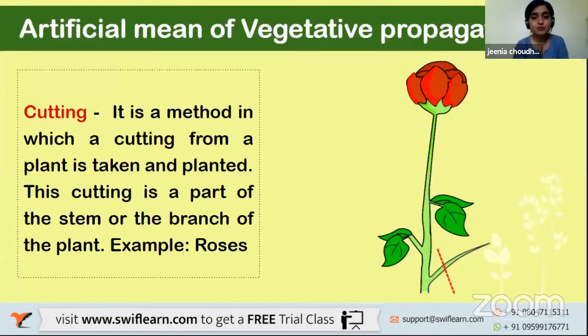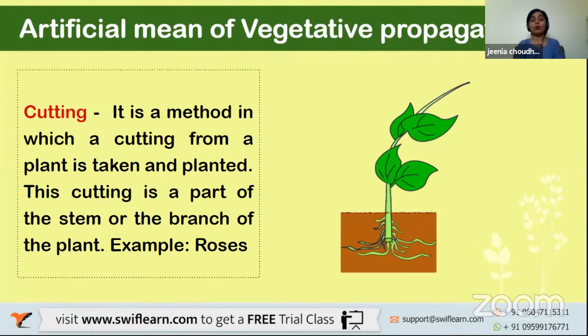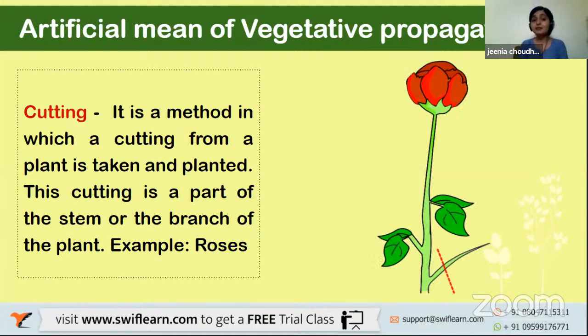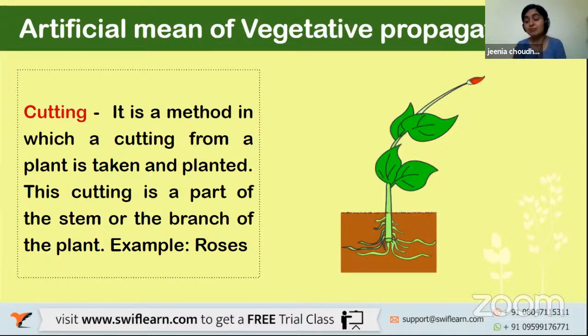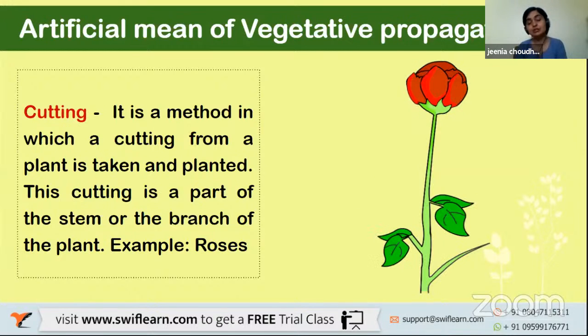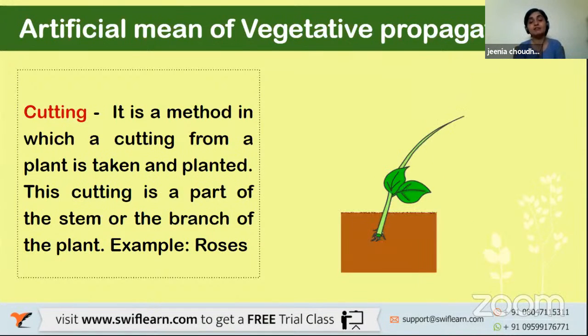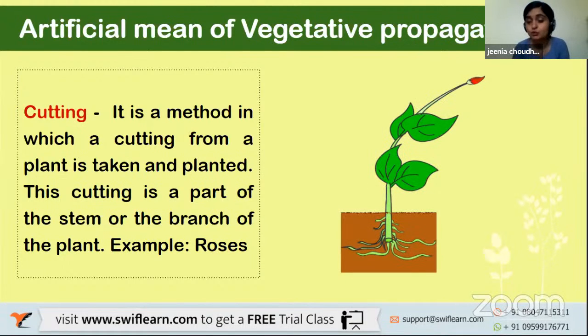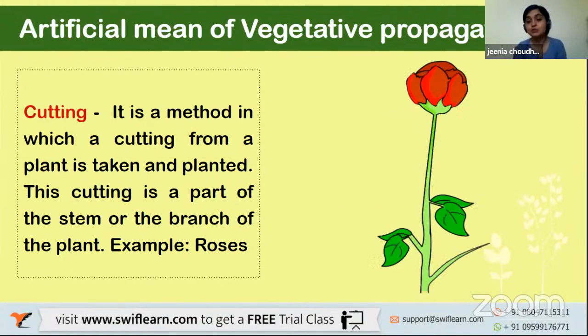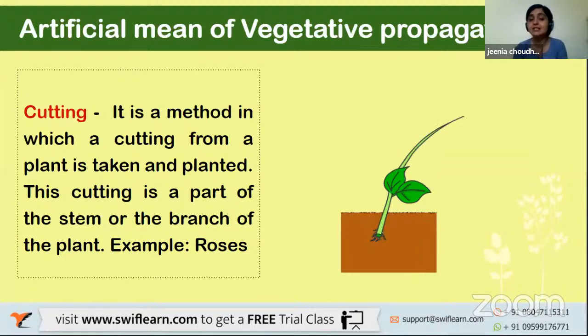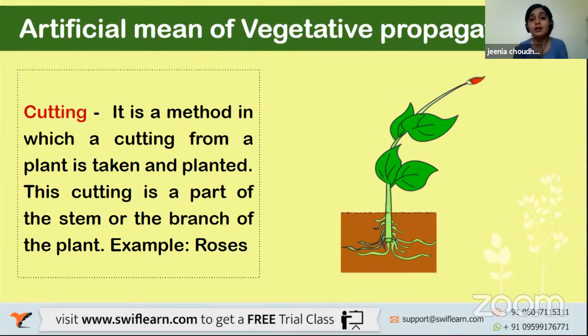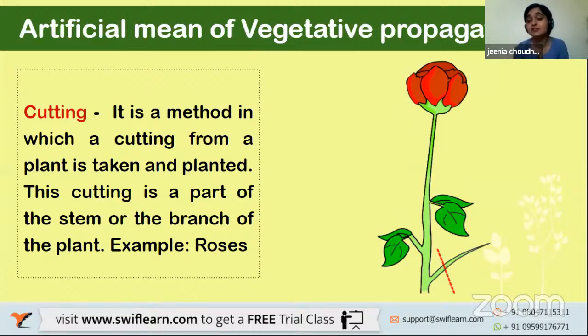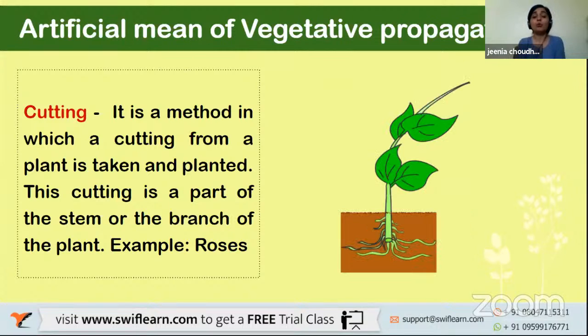Okay, let's move a little further. Now, artificial means of vegetative propagation. What is artificial? Artificial means man-made, something that is created or done by humans. So how can we do artificial vegetative propagation? The first method is cutting.